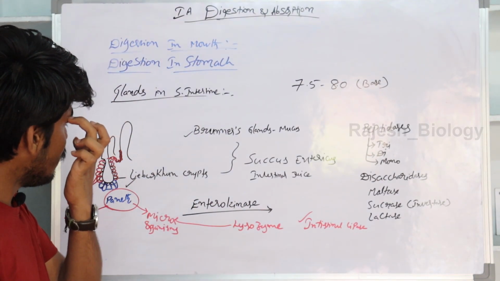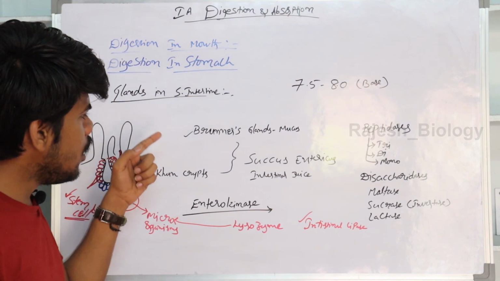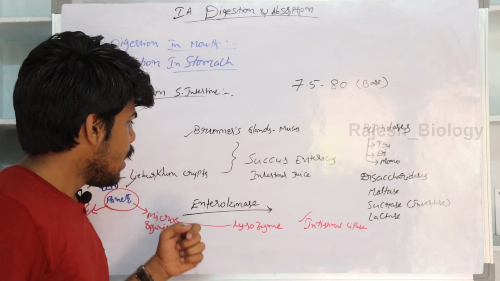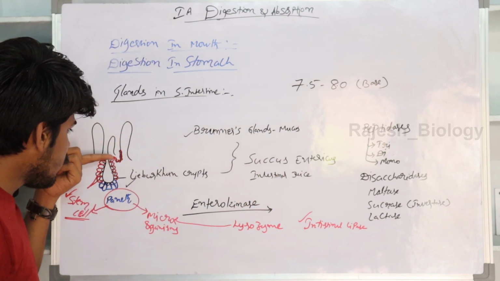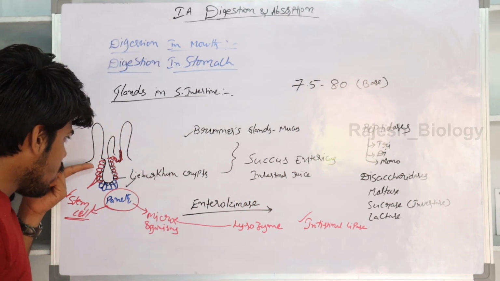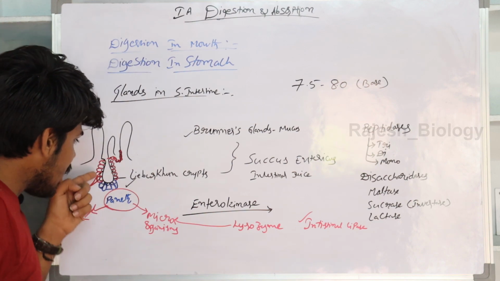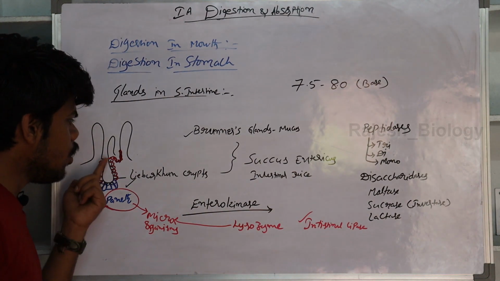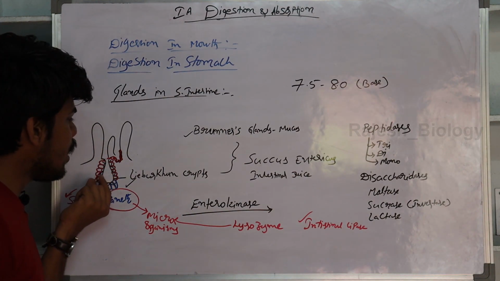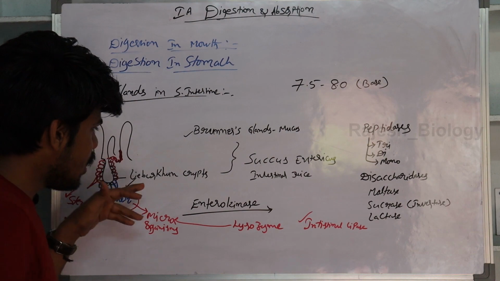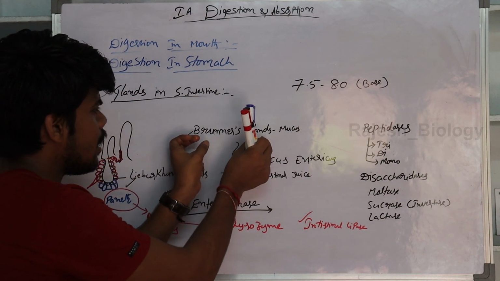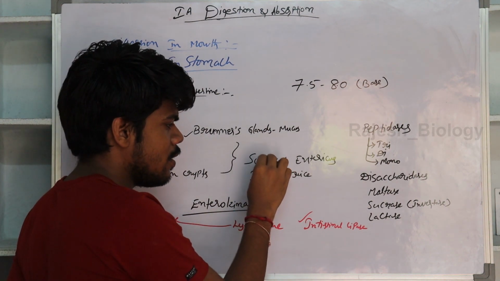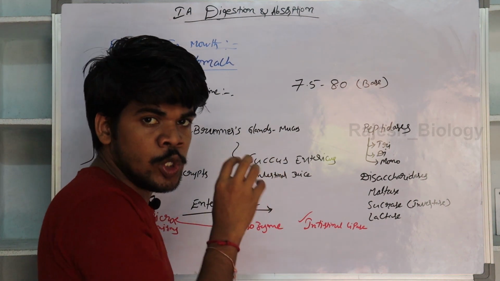Glands in the small intestine. The submucosa of the duodenum has Brunner glands which secrete mucus, and at the base of the villi the small intestine forms crypts. Those crypts are known as Lieberkühn crypts. They also secrete some juice. The secretion of both Lieberkühn crypts and Brunner glands is known as succus entericus, also known as intestinal juice.